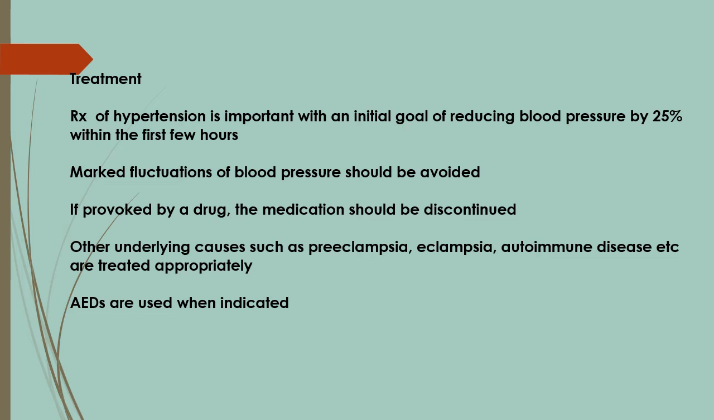Treatment of hypertension is important, with an initial goal of reducing blood pressure by 25% within the first few hours. Marked fluctuations in blood pressure should be avoided. If provoked by a drug, the medication should be discontinued. Other underlying conditions such as preeclampsia, eclampsia, autoimmune disease, etc. are treated appropriately. Anti-epileptic drugs are used when indicated.